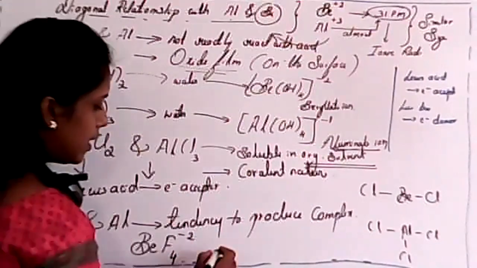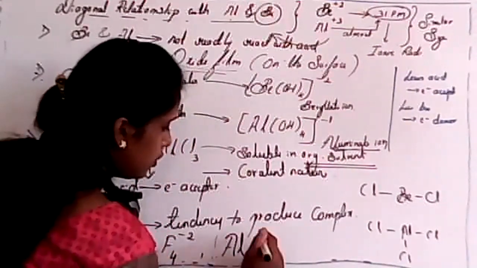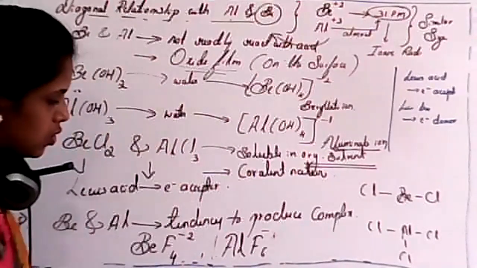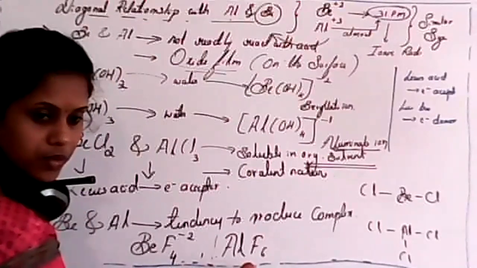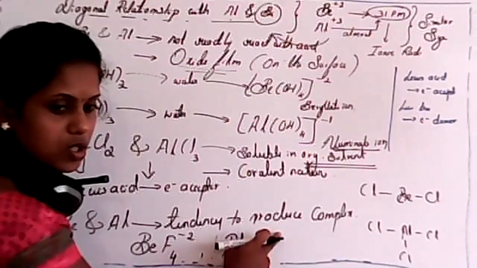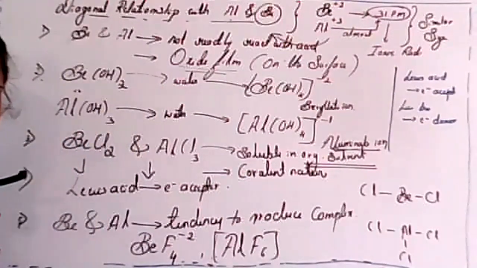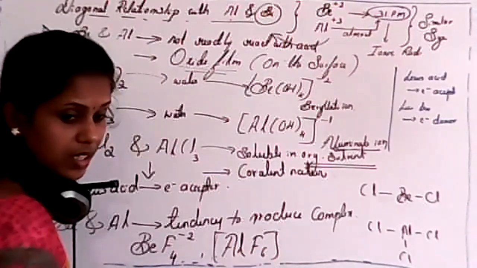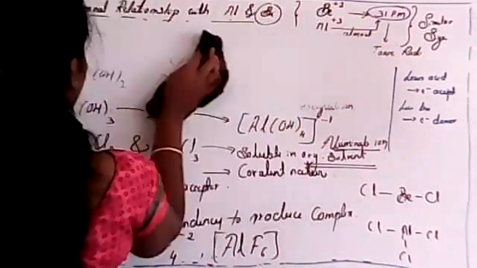Like that, aluminum also reacts with fluoride. It gives -2 oxidation state or -3 oxidation state, student? Just tell me. Aluminium has +3 oxidation state, fluoride is -1 oxidation state. What will be the oxidation state of the whole ion, the whole compound? Can you answer? I'll take that example here.